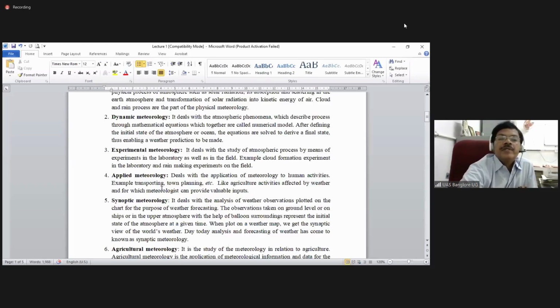So when we go transporting the material through sea or air, we need to understand the meteorological phenomena, town planning, etc. Like agriculture activities affected by the weather, for which meteorologists can provide valuable inputs, indicating that applied meteorology is beneficial to human activities, where we have to use the meteorological aspects for the transporting of the material from one place to another place.